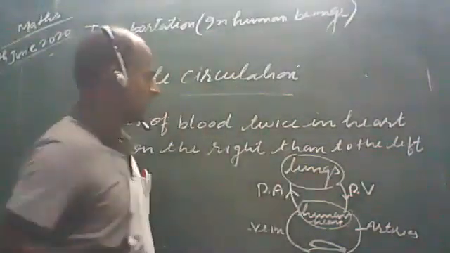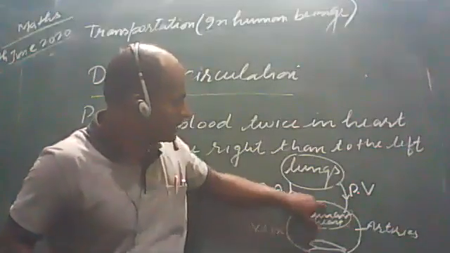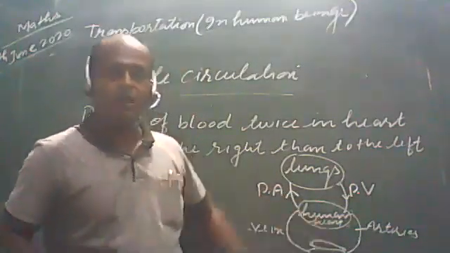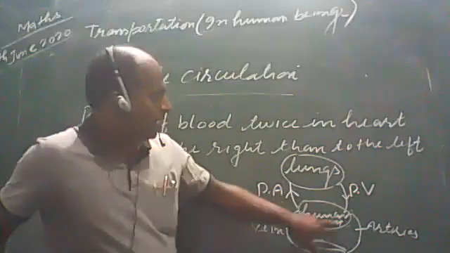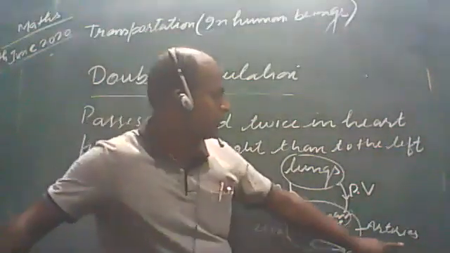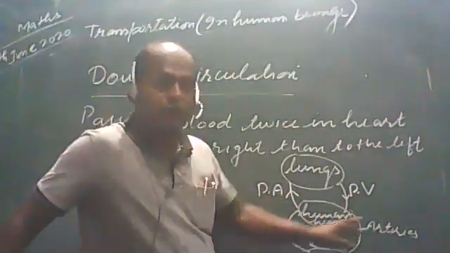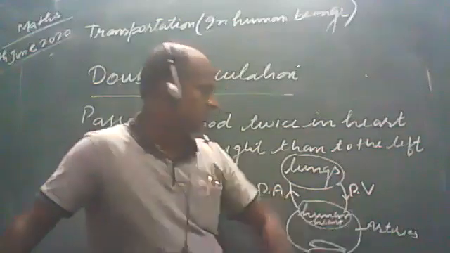I have written it in short. After that, when the blood is collected, pure blood comes into the heart in the left portion, then from here it is transported via the arteries to different parts of the body.